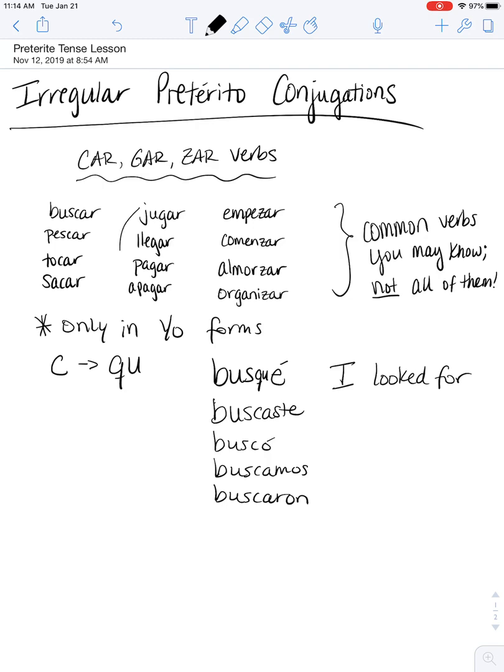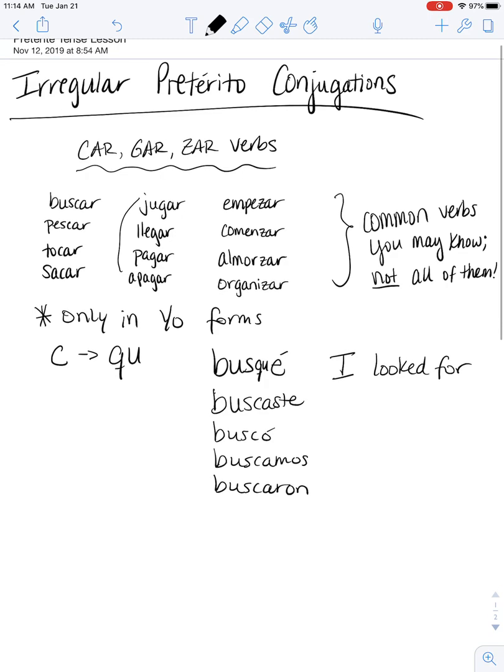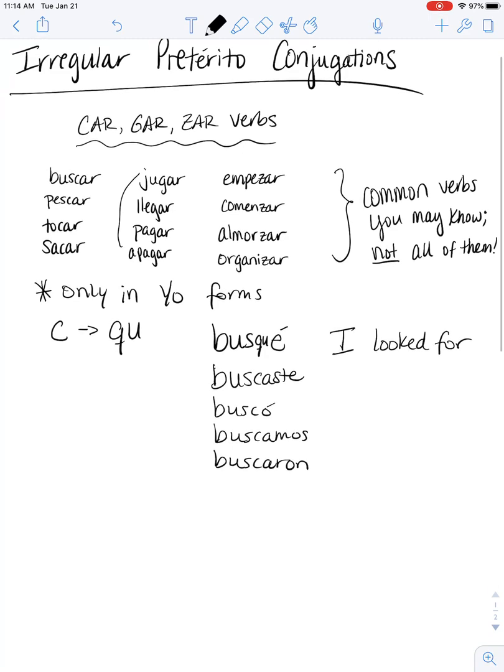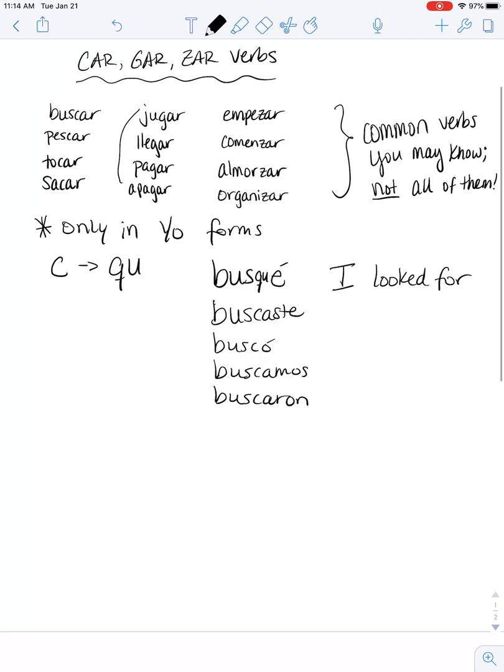Your GAR verbs we have here in the middle: jugar, llegar, pagar, apagar. For the GAR verbs, again, only happening in yo forms, in order to have that hard G, it needs a helper. So the G is going to change to a GU.